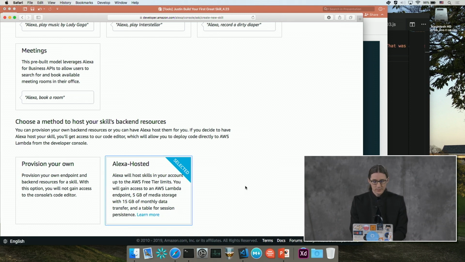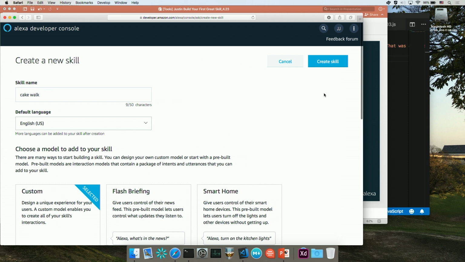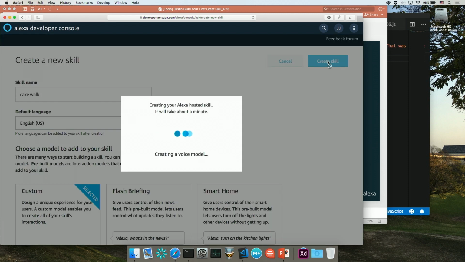But one of the cool things about using Alexa hosted is you're able to host your skill's backend in the developer console. So you don't have to go back and forth between, say, AWS and the Alexa developer console. So it's really nice, and we're going to use that for today. So I'm going to select that, scroll up to the top and select Create Skill. And then this is going to go through and provision everything I need for my skill.